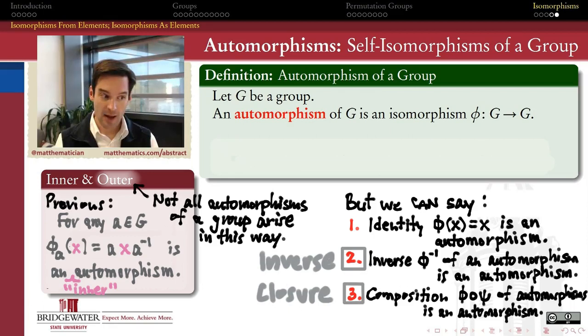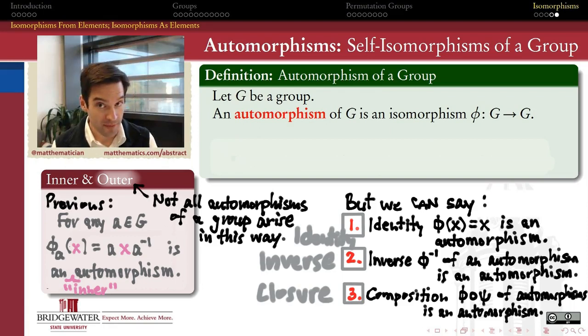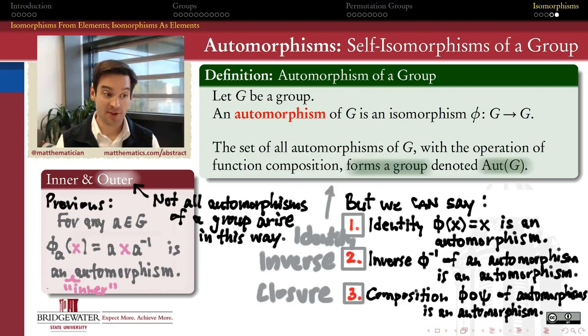And these three observations sound an awful lot like, respectively, the identity, inverse, and closure properties of a group, namely the group of automorphisms of G, where the operation is composition. And that is indeed a group, and it's a group that we call the Automorphism Group of G, and we'll denote it by Aut(G). A whole lot of really interesting abstract algebra is powered by the study of automorphism groups of a group, including, but certainly not limited to, the Galois theory of the roots of polynomial equations, which you can see a whole playlist of videos of me talking about elsewhere in my YouTube channel.